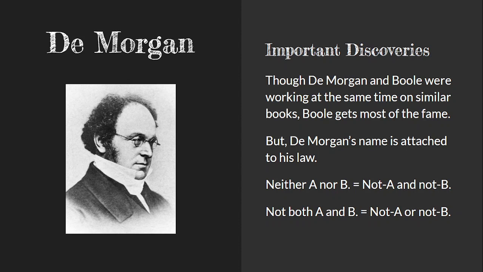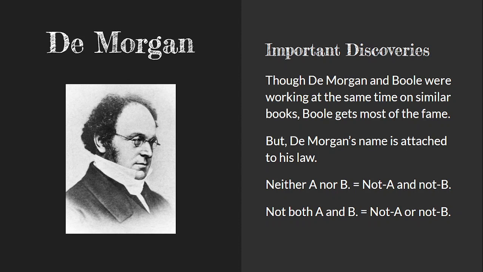It was De Morgan that made a bunch of discoveries alongside Boole, but unfortunately didn't get his name on the algebra. Now, De Morgan, despite not getting it called De Morgan's algebra, he did get a law of logic named after him. And you're going to study that more later on in this course. De Morgan's law is the connection you see there at the bottom.